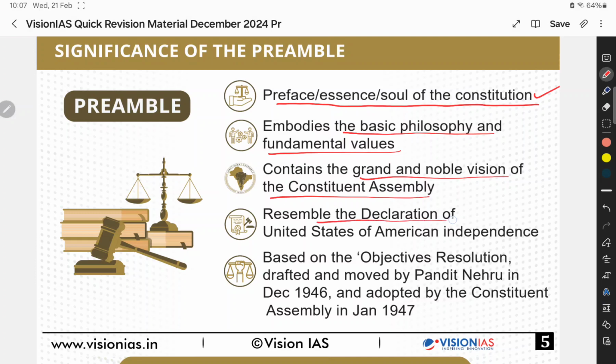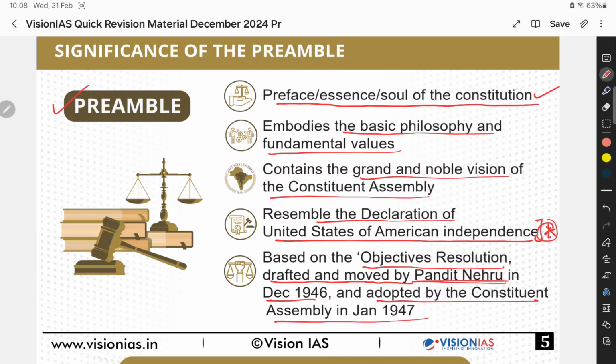And it resembles the Declaration of Independence of the United States of America. At the very start of the class, I mentioned that the concept of the preamble is taken from the American constitution. And this preamble is based on the Objective Resolution drafted and moved by Pandit Jawaharlal Nehru in December 1946 and adopted by the Constituent Assembly in January 1947.